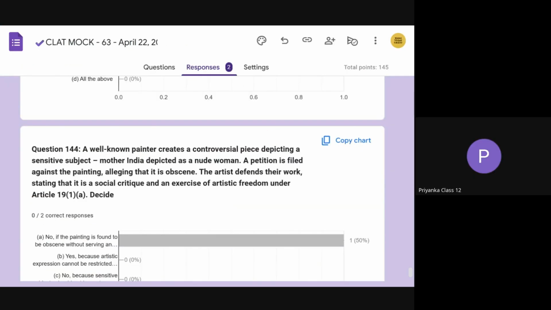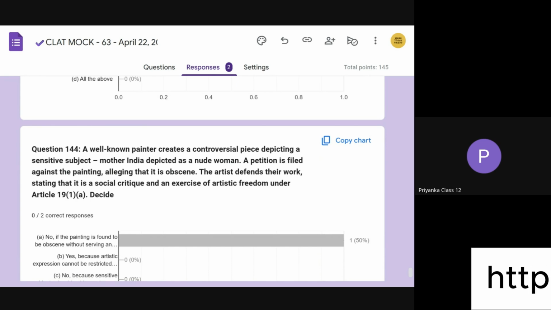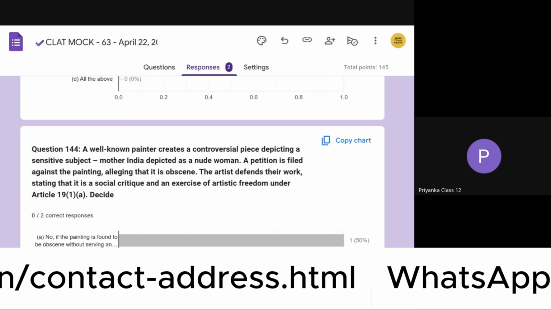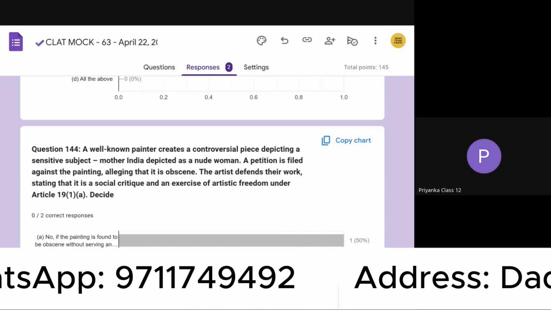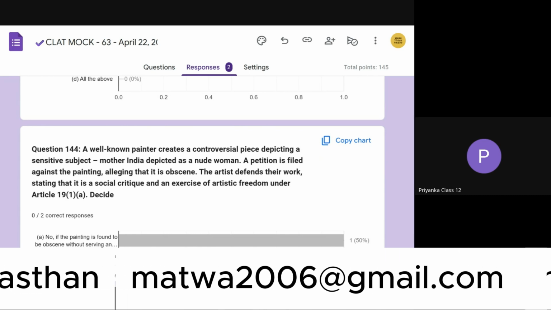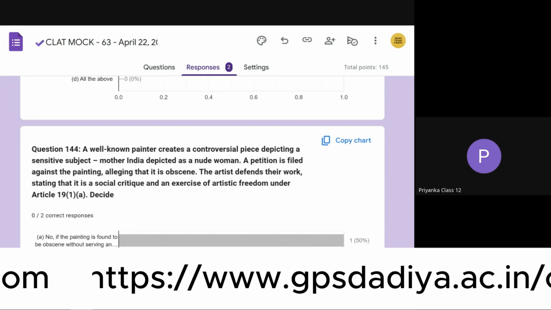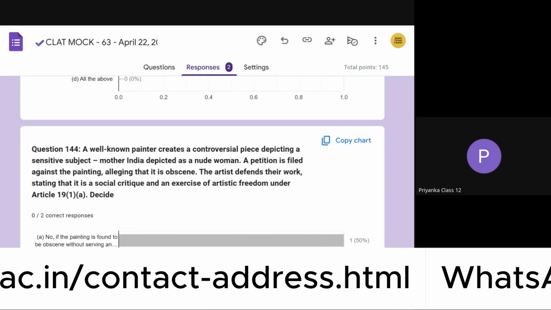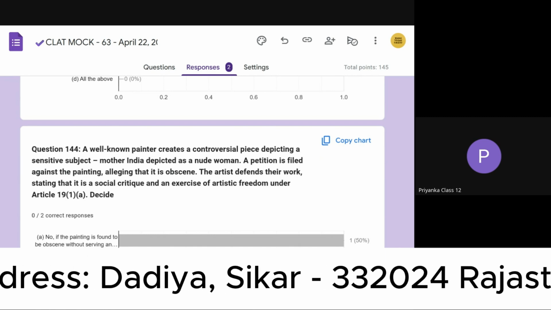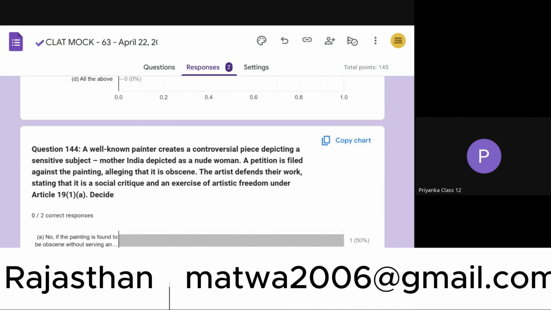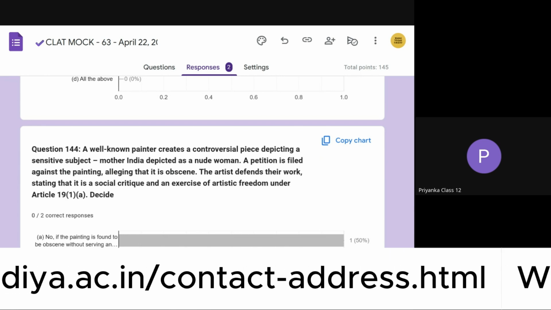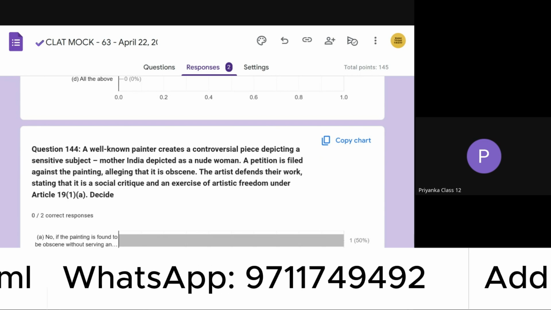So this article talks about artistic freedom, and this says that the Indian Constitution gives everyone the right to speak and express themselves freely under Article 19, subclause 1, subclause A, and this includes the freedom to create and share art like books, films, music, paintings. But this right is not unlimited, and the government can put some restrictions on this freedom under Article 19, subclause 2. For example, to keep peace or avoid problems in society.